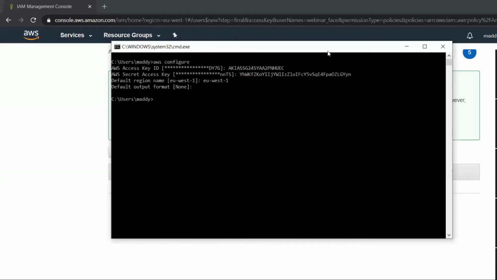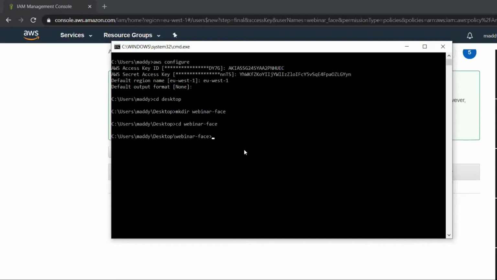So let's write a program for face recognition. Let's jump into the desktop, cd space desktop, and then let's create a folder, mkdir space webinar-face, and cd space webinar-face. So I just browsed to the desktop, cd, which is nothing but change directory, space desktop, and then I have created a folder called webinar-face, and then I browsed into it. So here let's create a program.